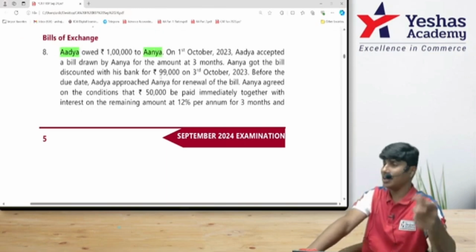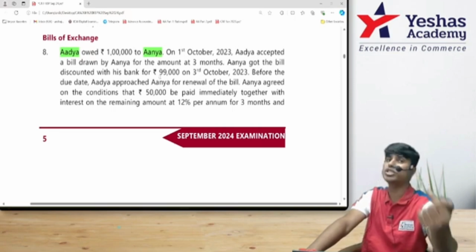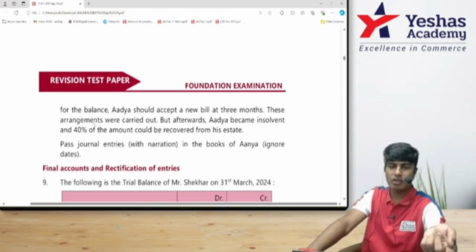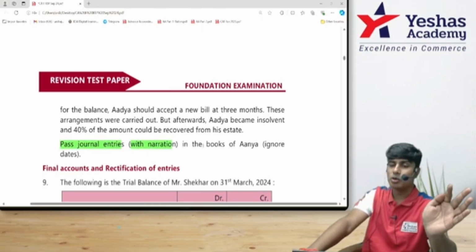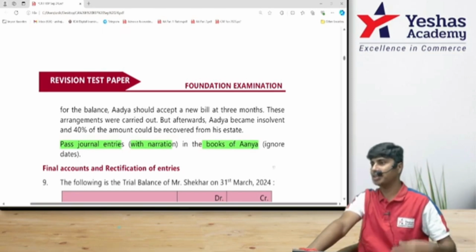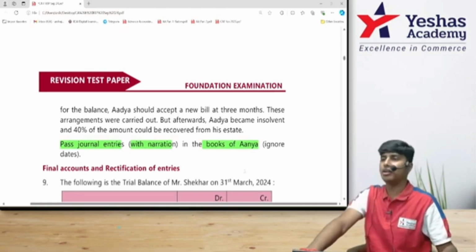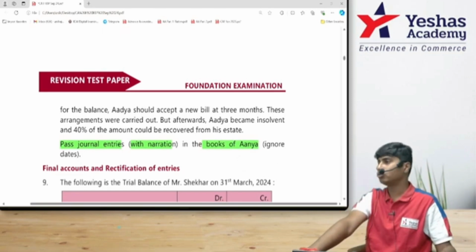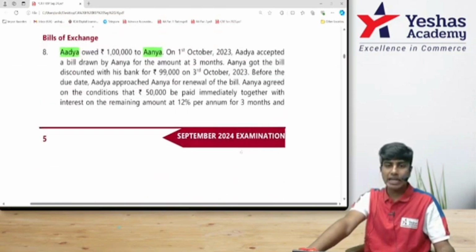But let's read the end of the question to understand from whose standpoint and whose perspective they are asking the journal entries. Come to the end of the question. Pass journal entries with narration in the books of Anya, ignore dates. We should ignore all the dates and write the entry. Who are we? We are representing Anya.